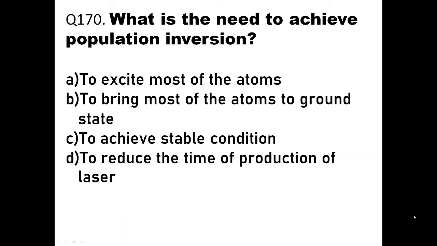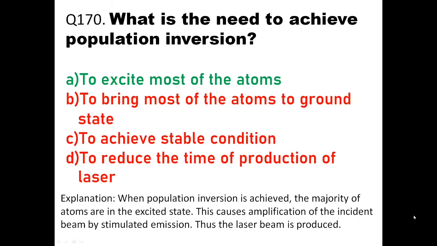What is needed to achieve population inversion? Okay, what is the need to achieve population inversion? Why should we have population inversion? Okay, now population inversion is a state where there are many atoms which are excited. To excite most of the atoms is called as population inversion. So here the option A will be the correct one, to excite most of the atoms. When population inversion is achieved, the majority of atoms are in the excited state. This will help you to have amplification. This causes amplification of the incident beam by stimulated emission.